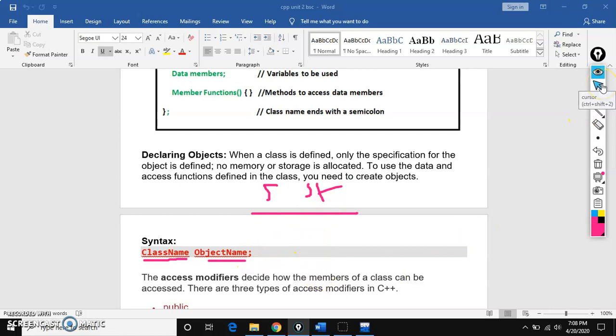So this is all about the basic introduction of classes and objects. In the next session also I'll give a basic introduction of classes and objects only.